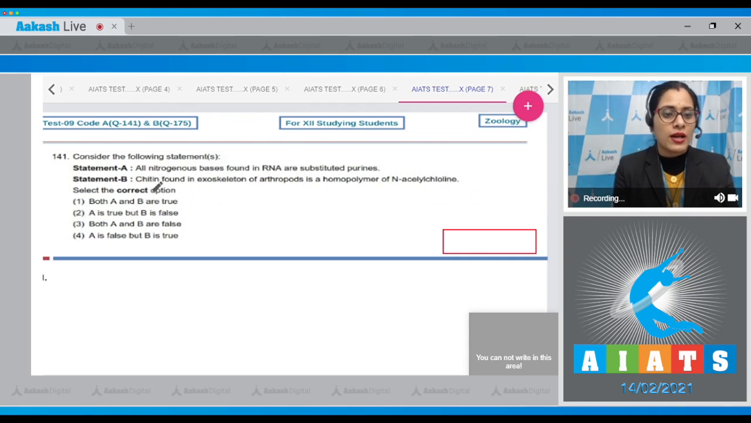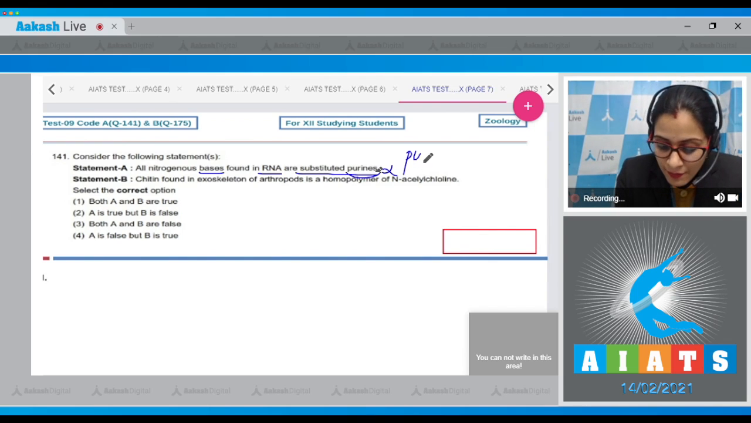Question number 141. Consider the following statements. Statement A says all nitrogenous bases found in RNA are substituted purines, and this is an incorrect statement because RNA also contains cytosine and uracil, which are substituted pyrimidines.